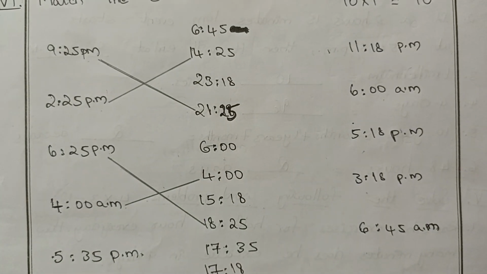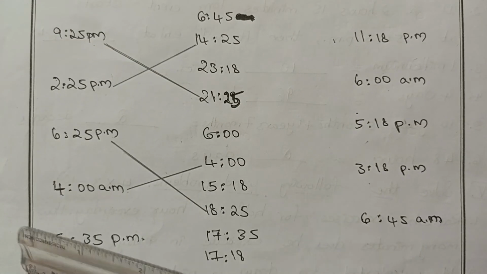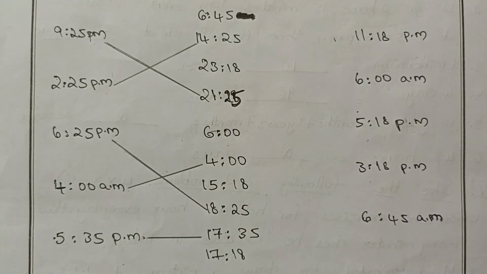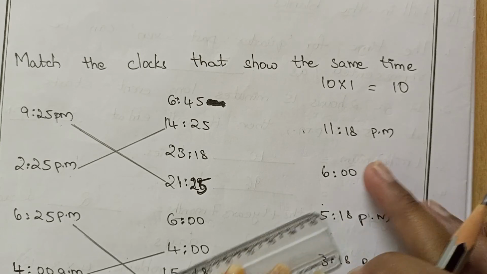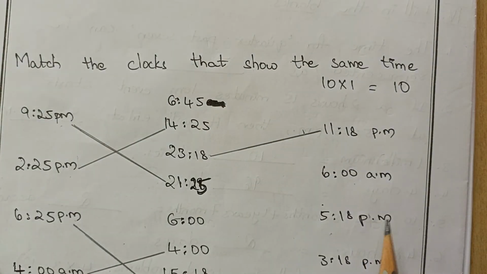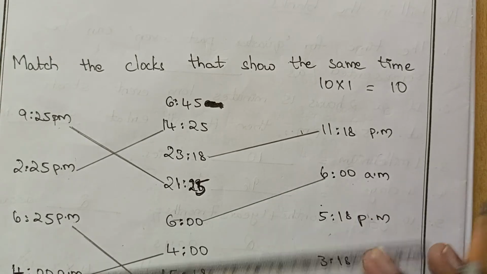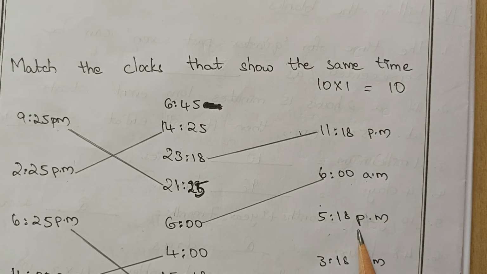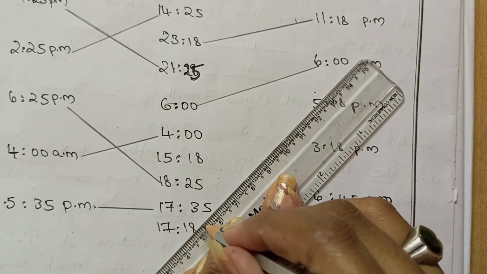5:35 p.m. means 17 hours 35 minutes. Next one, 11 hours 18 minutes p.m. So 11 hours means 23 hours, and 18 minutes means 18 minutes. Next one, 6 o'clock a.m., so we write 6. 5 hours 18 minutes PM: here the time is 17 hours 18 minutes.